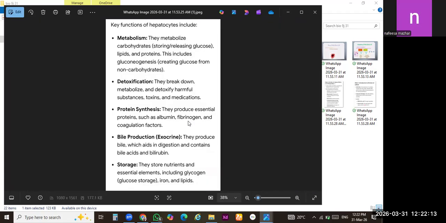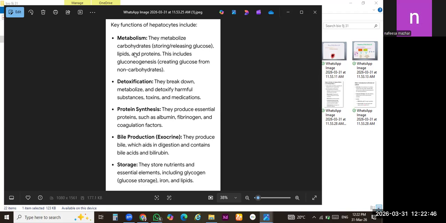Now we will discuss the hepatocytes. Hepatocytes are the liver cells. Follow your book page number 56. They are specialized cells which are known as liver cells. The cells which are associated with our liver are known as hepatocytes. There are so many different functions of these hepatocytes. The liver performs an excellent role for different purposes. The main role is detoxification of harmful substances into less harmful substances.